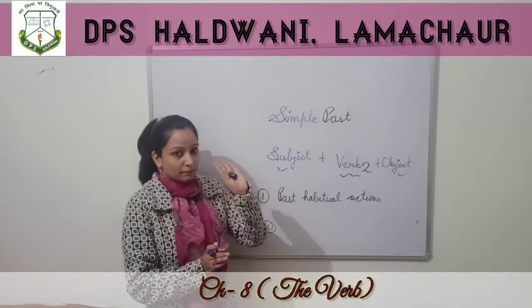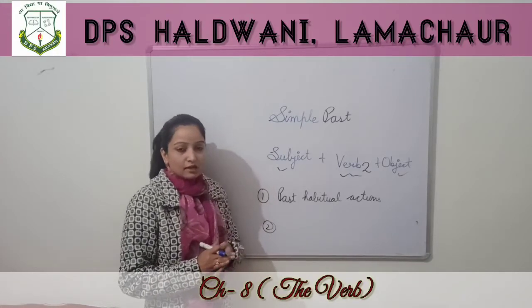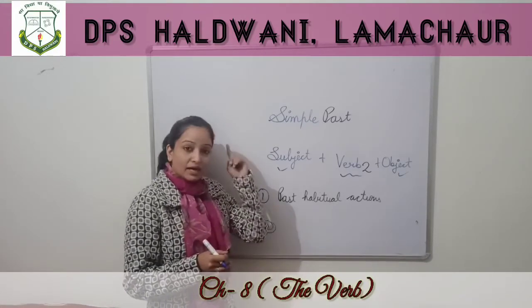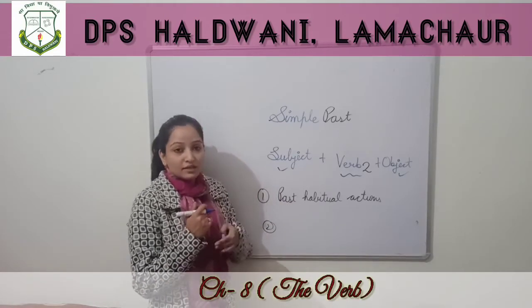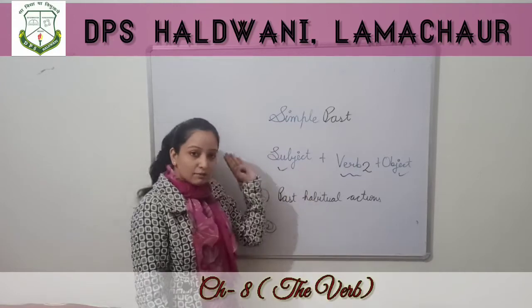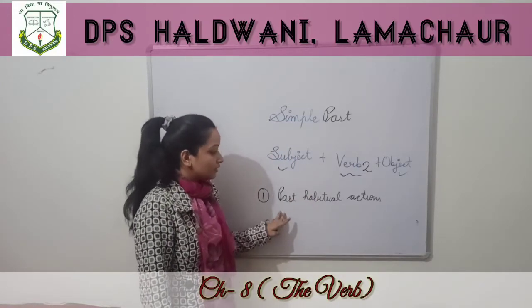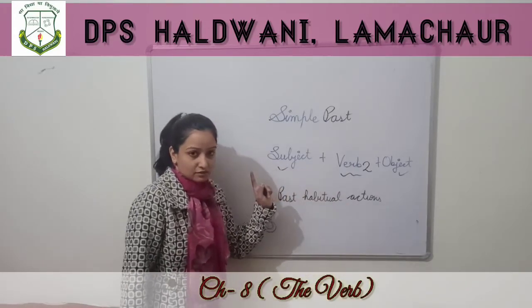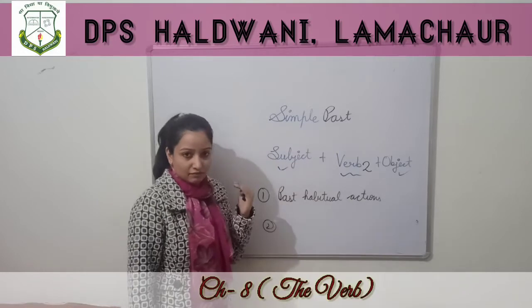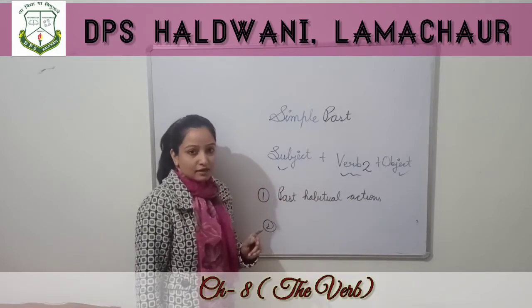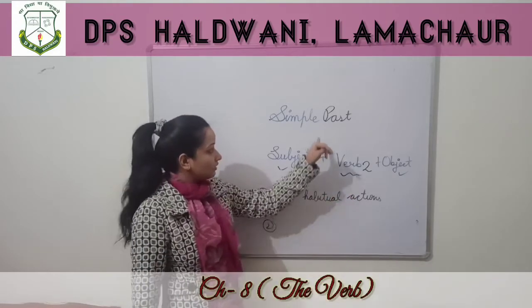Okay, 2-3 साल पहले आप 1-2 साल के लिए क्या करते थे? फुटबॉल खेलते थे. ठीक है. So ये क्या है? What is this? Past habitual action. Okay. So present habitual actions come under simple present tense and past habitual actions come under simple past tense. Okay. First for the past habitual actions. That we used to do in the past for a period of time. Okay. ऐसा नहीं है कि आपने एक दिन के लिए किया. For a period of time आप वो काम कर रहे थे past में. That comes under simple past tense.